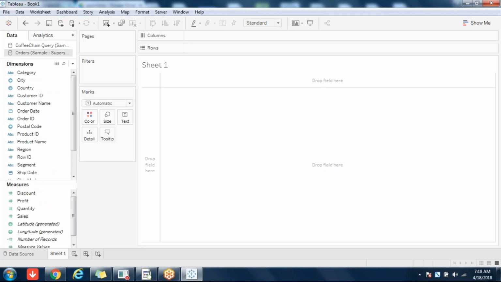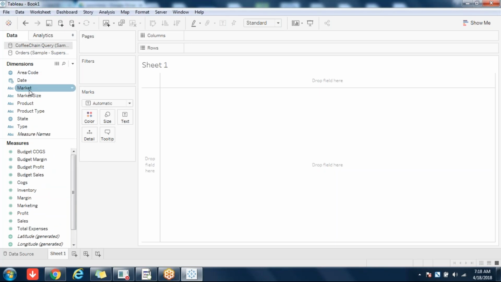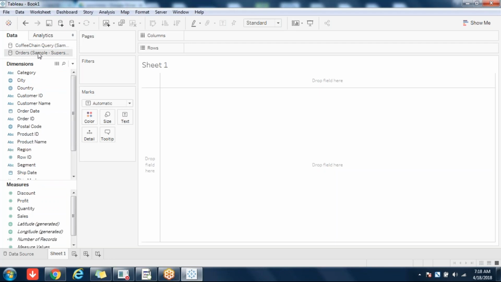Next, coming back to Orders, Sample Superstore. You remember the fields: area code, date, market, market size, product, state, type. Remember state. Here we have category, city, customer name, postal code, region, row ID, segment, ship mode, state, subcategory. State is the only field which has the same name. I'm talking about the name there.